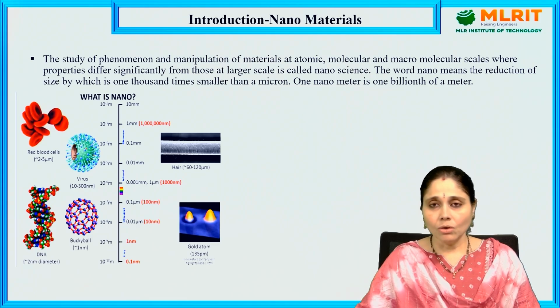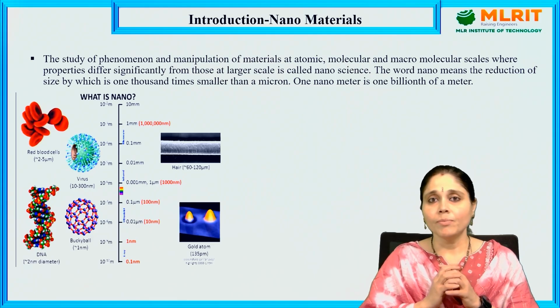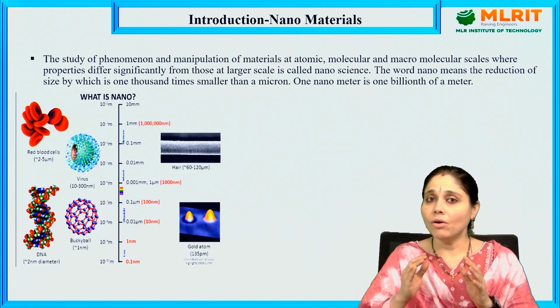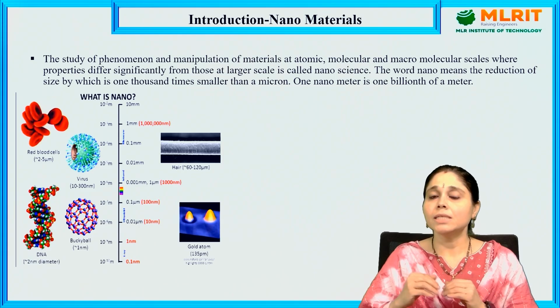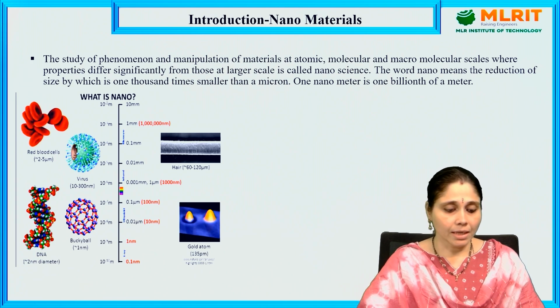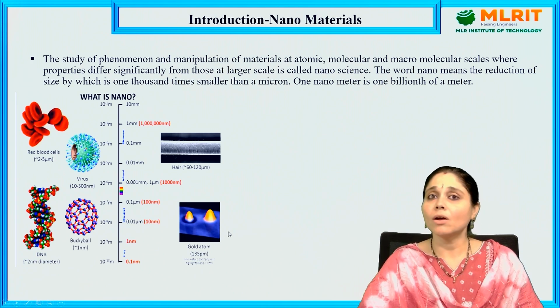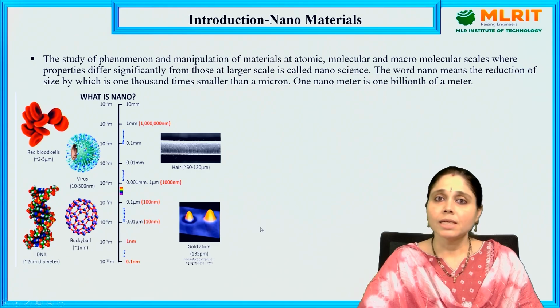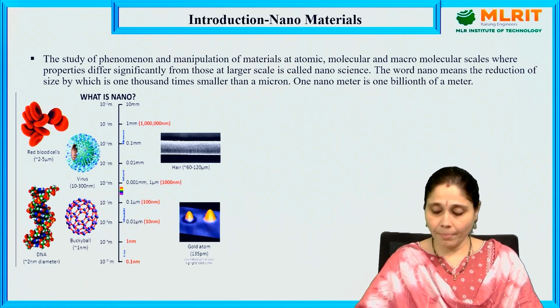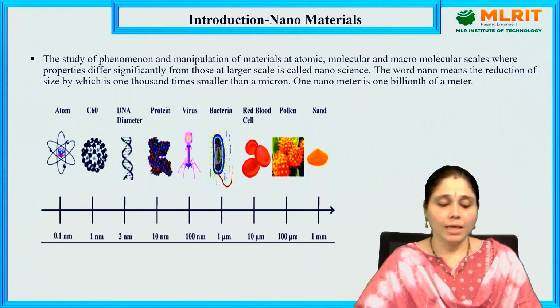So this is where we have started. Nano means 10 to the power of minus 9 meters, and the properties of nanomaterials change significantly compared to bulk materials. See here, there is a gold atom. The gold color also changes as it is reduced to a smaller size. This we can observe here also.